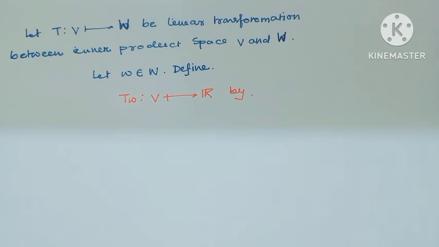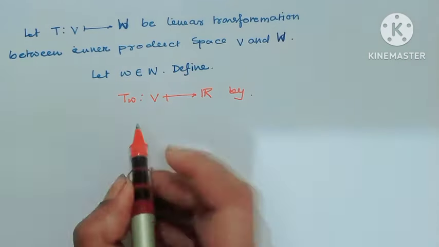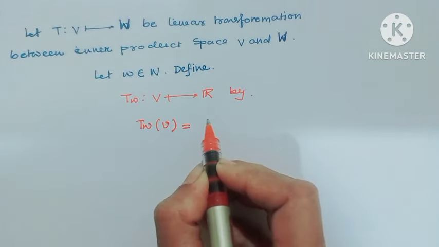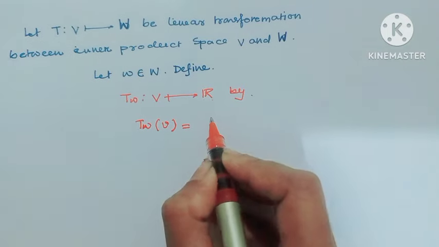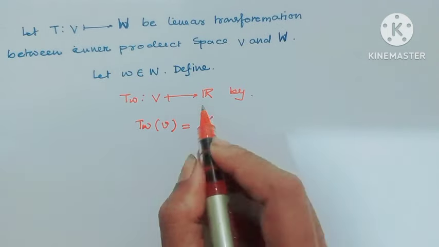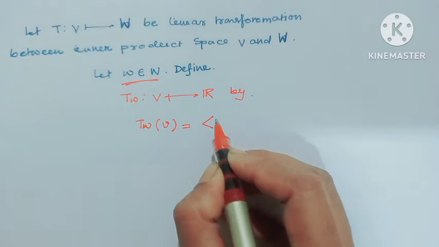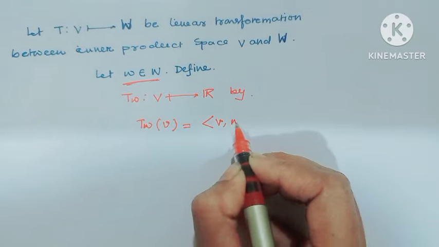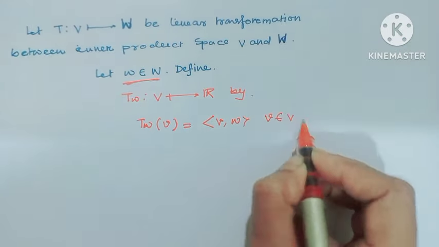Let T be a linear transformation from capital V to W between inner product spaces V and W, and let small w belong to W. Then define a linear transformation T_w from V to R defined as T_w(v) equal to the inner product of T(v) with small w, where small v belongs to capital V.